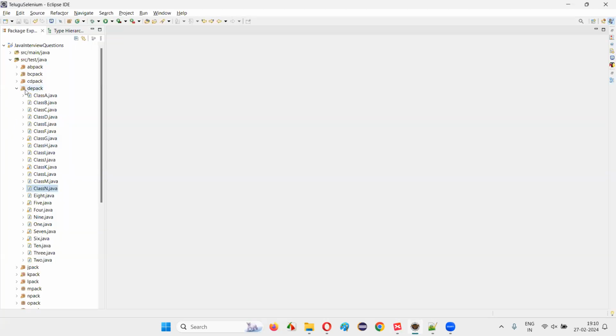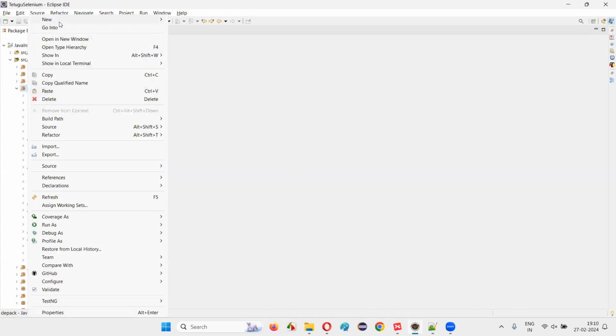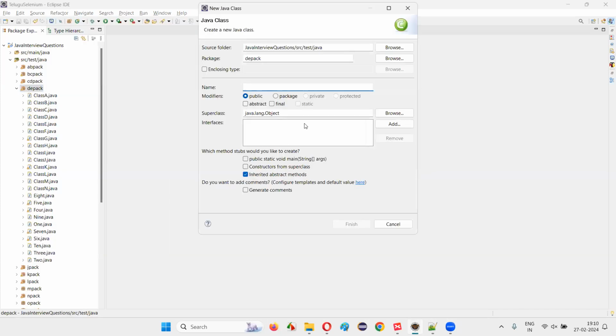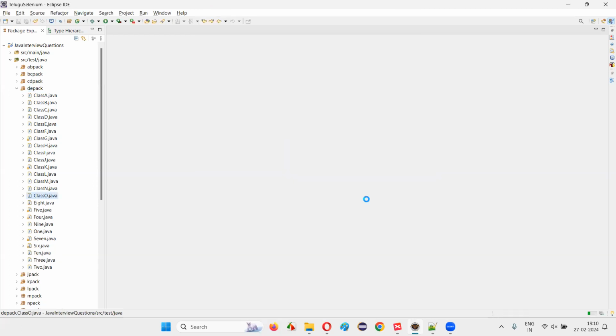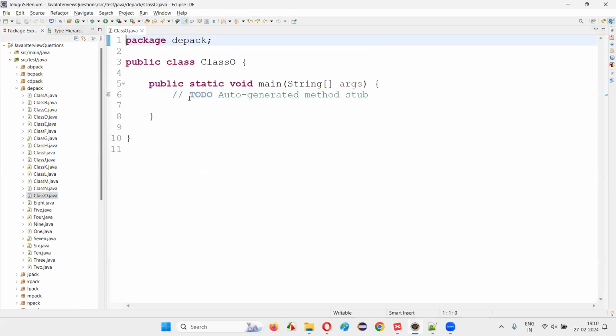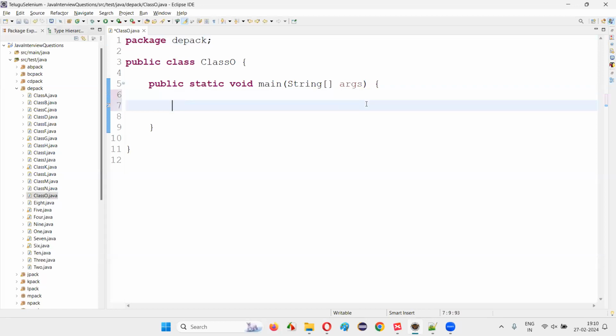For that, I'll switch to this Eclipse IDE and create a new class. I'll just give some random name for this class, let's say class O with main method. Inside this main method, I'm going to first create an integer array, a primitive data type array.